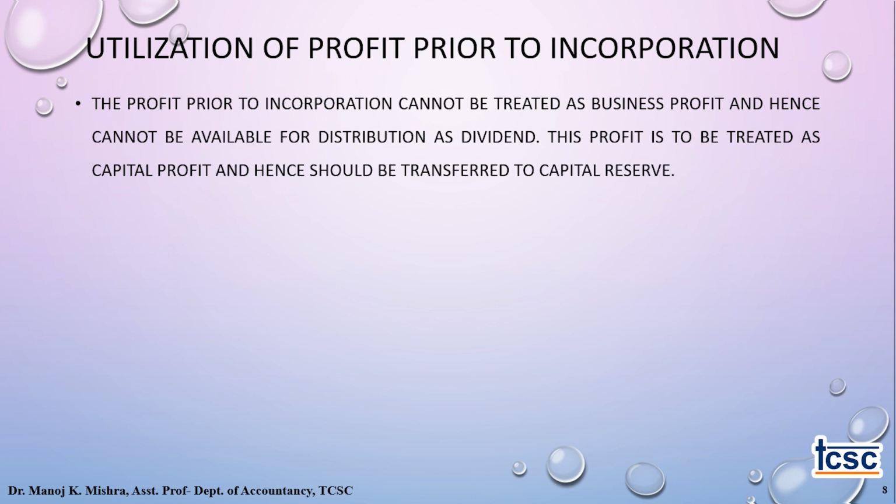Utilization of profit prior to incorporation: it cannot be distributed as dividend, because the profit is treated as capital profit, and capital profit cannot be distributed as dividend.